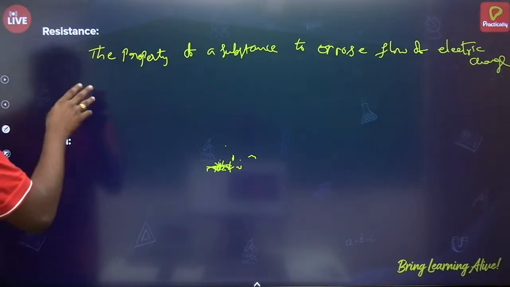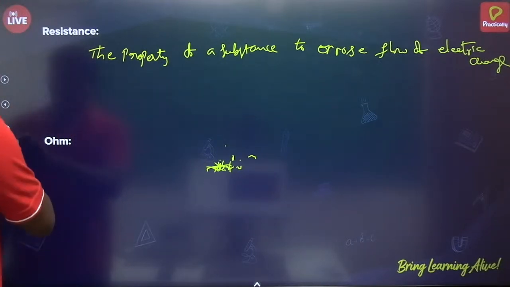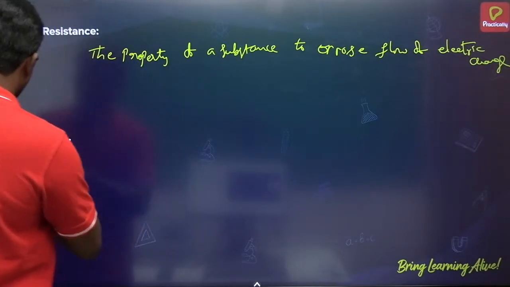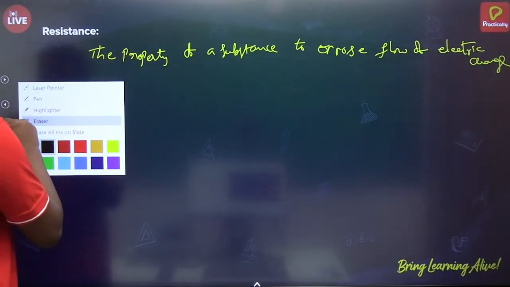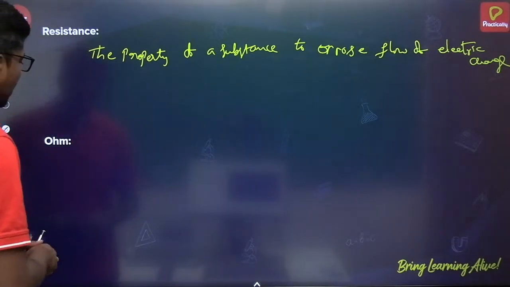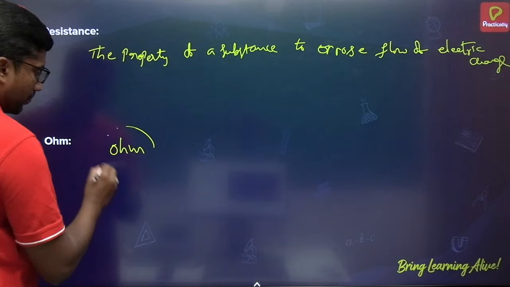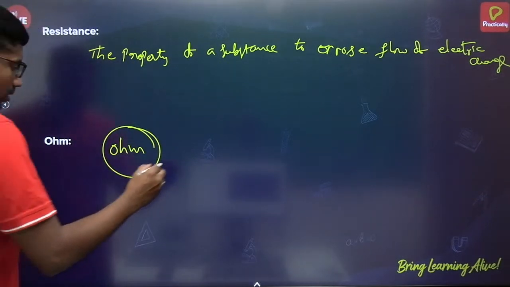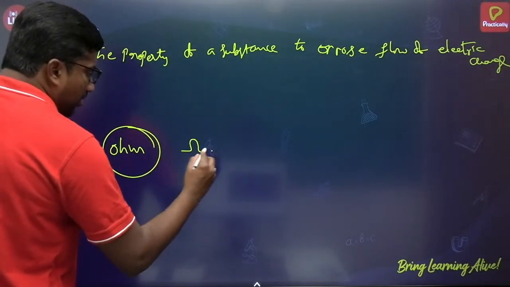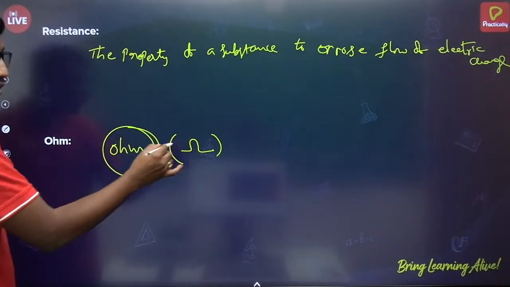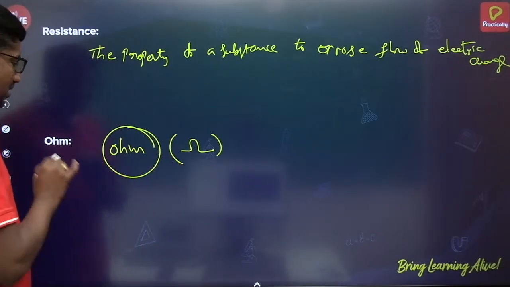Now, the SI unit of resistance is ohm. Resistance is also a derived quantity. The SI unit of resistance is ohm, and symbolically we write it as omega, a Greek letter.